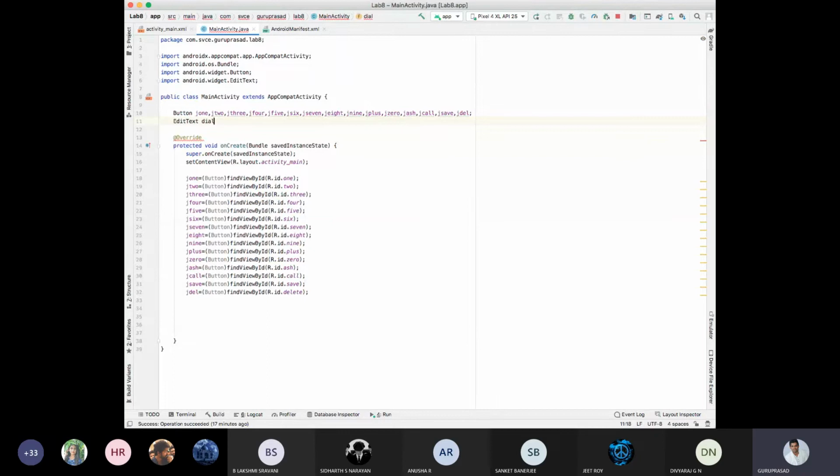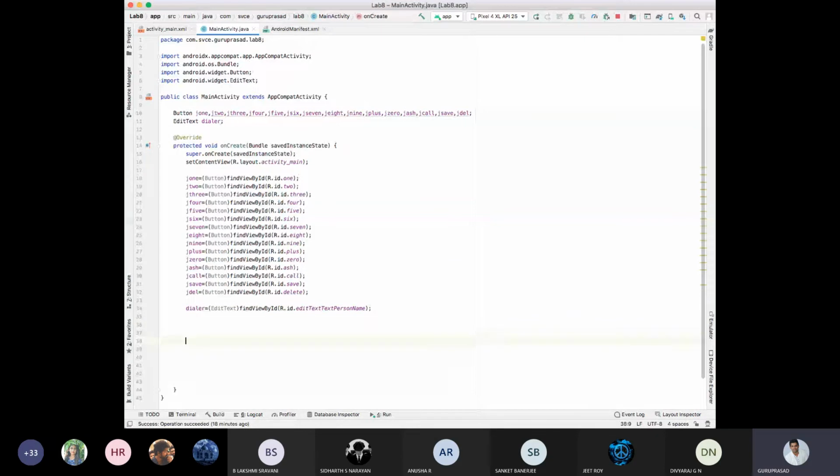My Java dialer is equal to, there is an edit text in my XML. findViewById, R.id dot. What is the ID of the edit text? Edit text person name. Correct? Is that fine? Okay, now all the buttons and the edit text have been integrated. Yes or no?